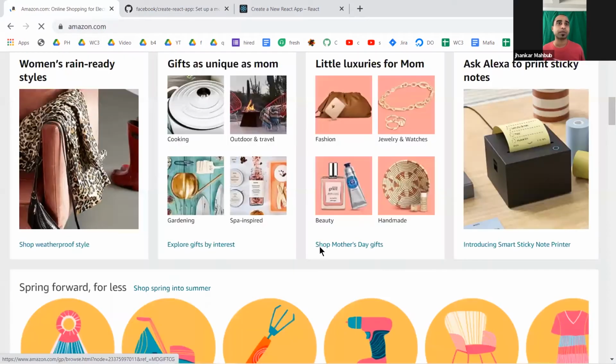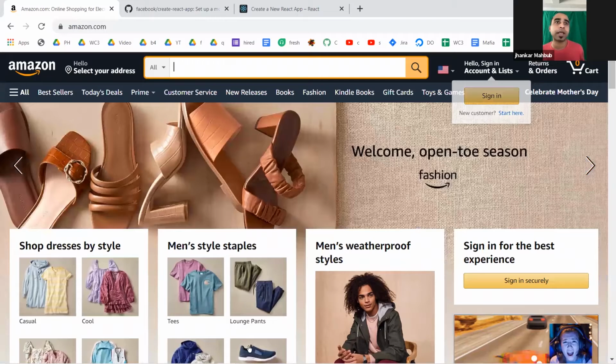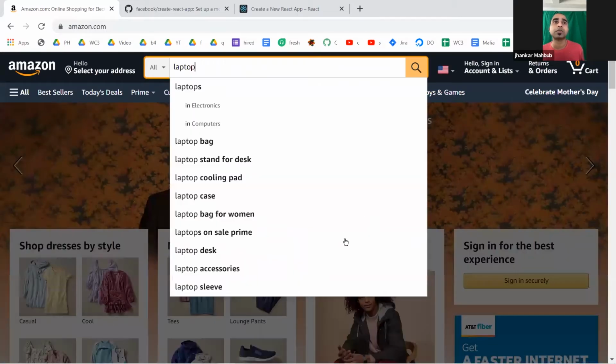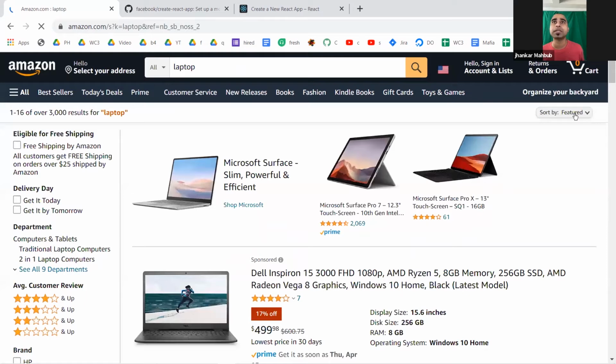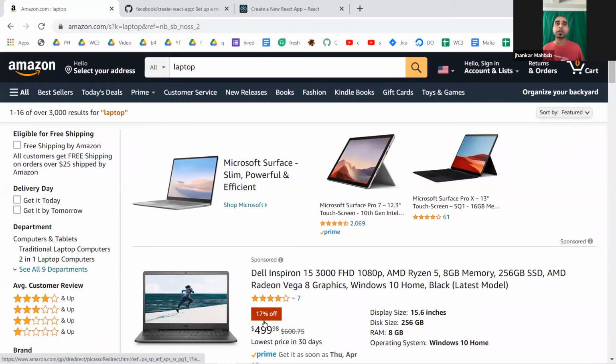And if you go to any product, say you want to buy a cell phone or mobile phone or laptop or anything, and you search for it, and you add this item to your cart, what it will do is, you will see this shopping cart count increase. That means based on whatever you're doing, the state, the position or the number count here changes. And if you add multiple, those would be added right here.